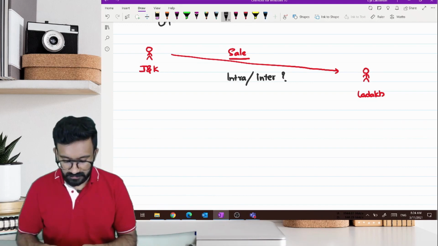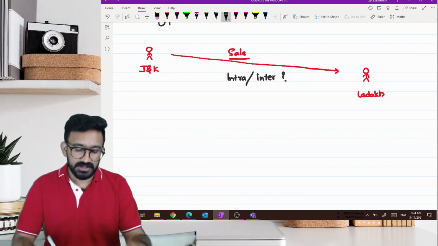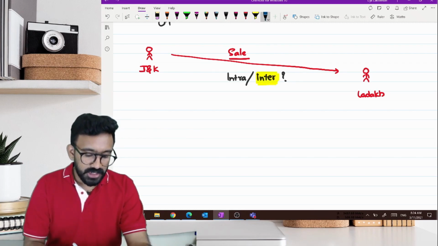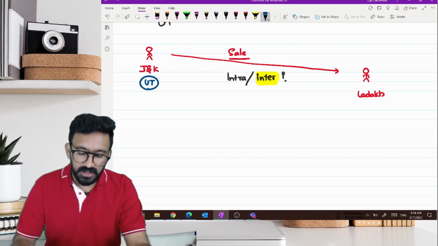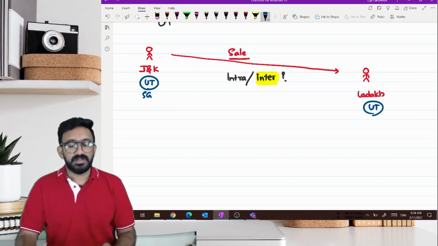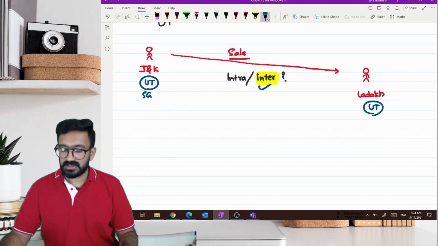Right now it becomes interstate. Reason: Jammu and Kashmir is a separate union territory with state government, and Ladakh is a separate union territory now. So this becomes an interstate supply. Earlier it was an intrastate supply. This is the change that we have.